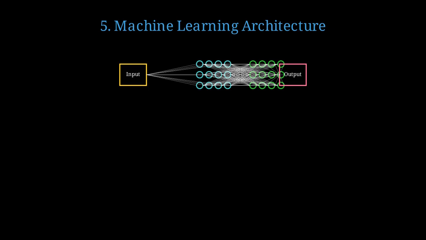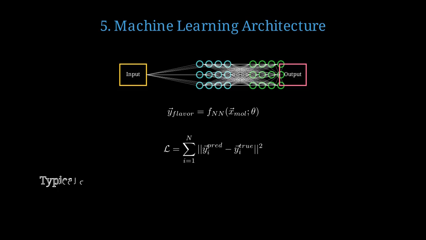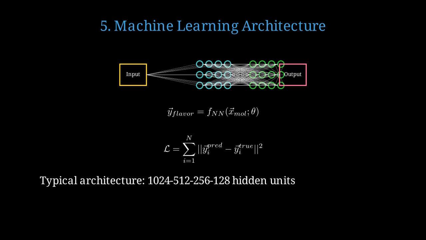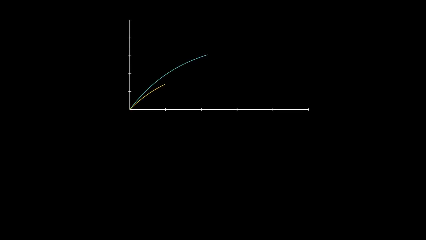Deep neural networks with multiple hidden layers learn nonlinear mappings from molecular fingerprints to flavor descriptor vectors. The neural network function maps molecular input vector X to flavor output vector Y, parameterized by learnable weights theta. Training minimizes the mean-squared error loss between predicted and true flavor vectors across all N training examples. A typical architecture uses progressively smaller layers, like 1024, 512, 256, and 128 hidden units, compressing molecular information into flavor space. Training curves show model performance improving with epochs, with training and validation R-squared converging around 0.75 to 0.85, indicating reasonable predictive accuracy.